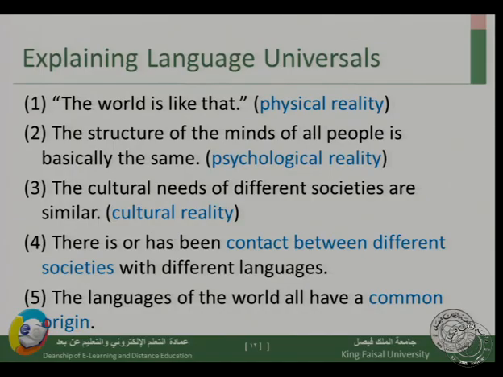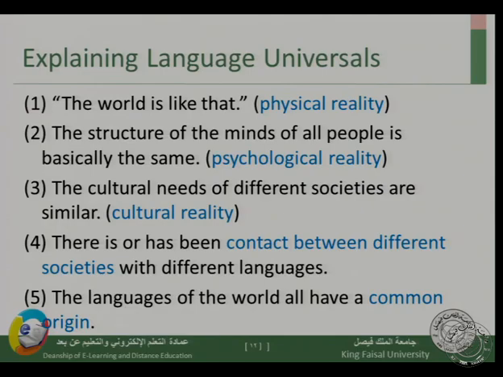The second one is that the structure of the mind of all people is basically the same. The minds of humans are similar, and so we share some semantic features regardless of the language. All languages will have specific semantic features because people think the same. The structure of our minds is the same. We call this psychological reality. So we have a physical reality and a psychological reality as answers that explain why we have universal semantic features.